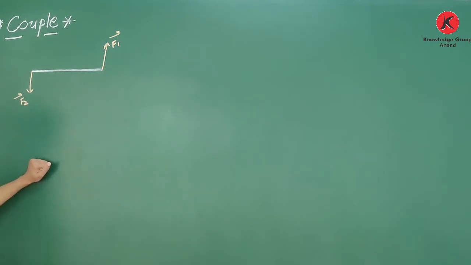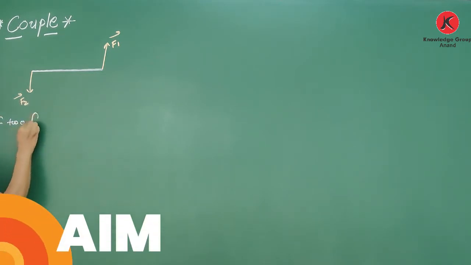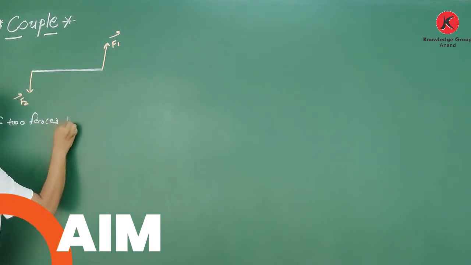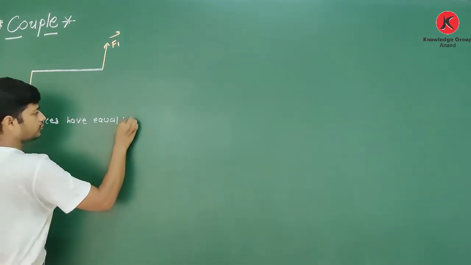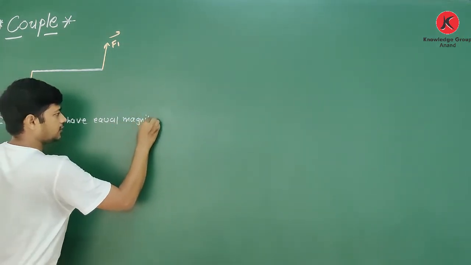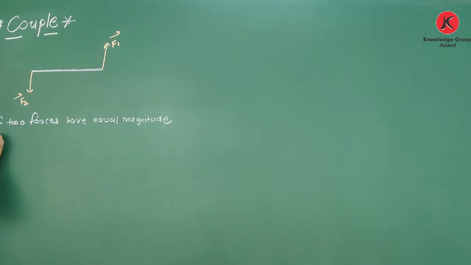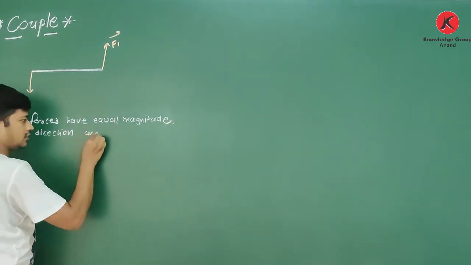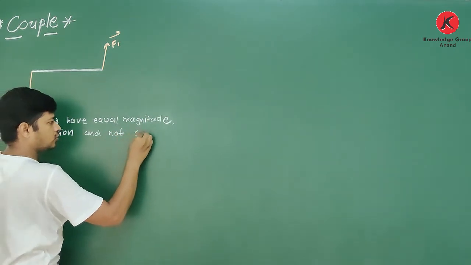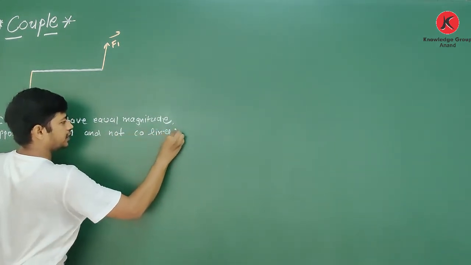And if these two forces have equal magnitude, opposite direction, and are not co-linear.